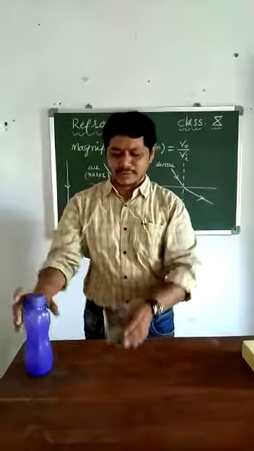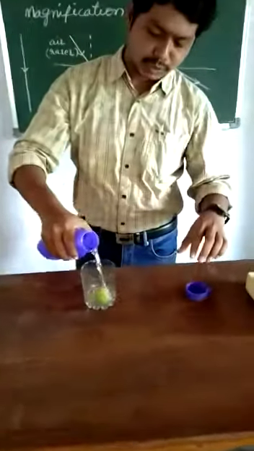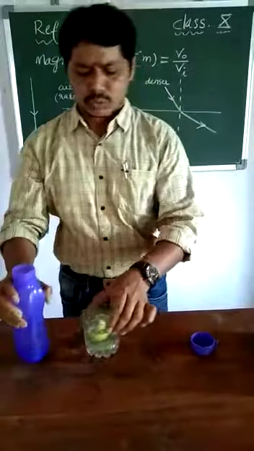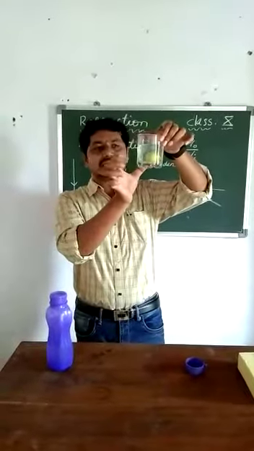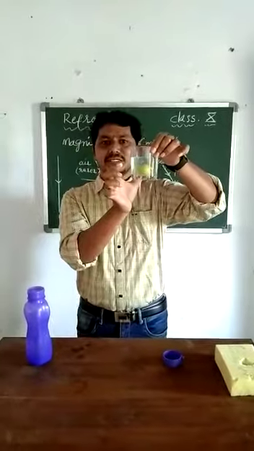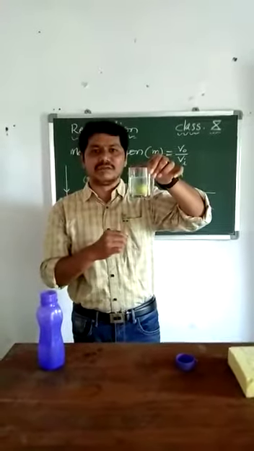If we take this lemon and pour water in the glass, what will happen? Just try to observe that. What will be the size of the image of the lemon? The size of the image is increased. This is called an enlarged image, otherwise a magnified image. If the image of the object is increased, that is called the magnified image.